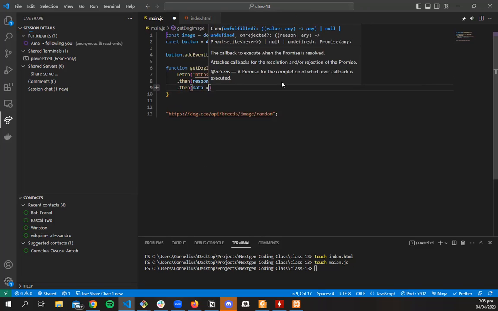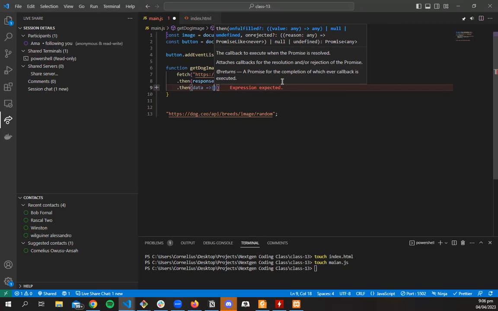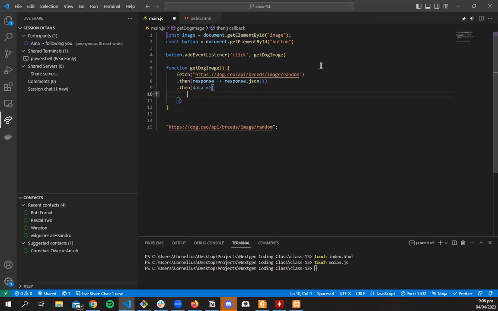Sometimes you won't know what data is coming back. There are ways that you can check what data is coming from it, so that you know this is the property I need. This one, we console logged it, so we know that it is the message property that has the image URL. Later on, I'll show you how you can check what responses the API is sending. So the data has a property called message, and message has an image URL.